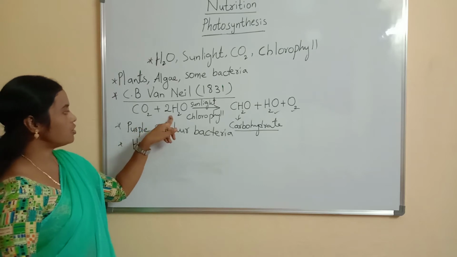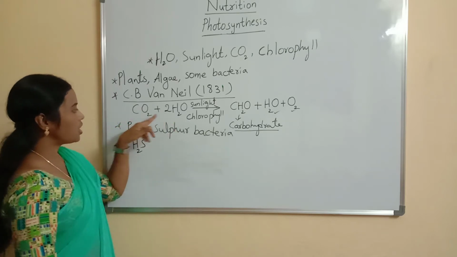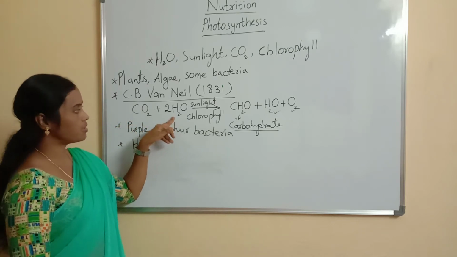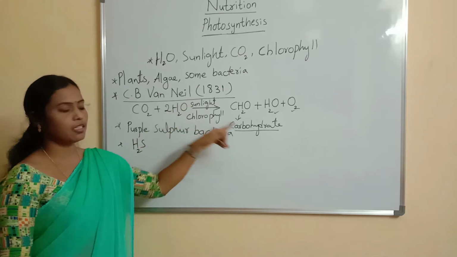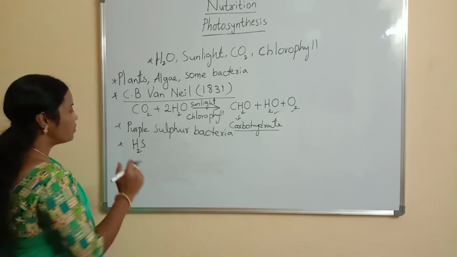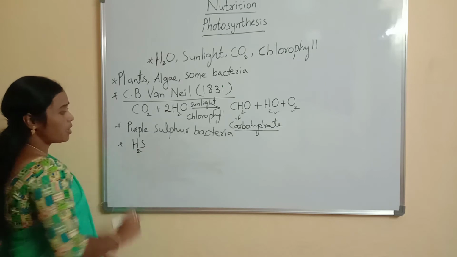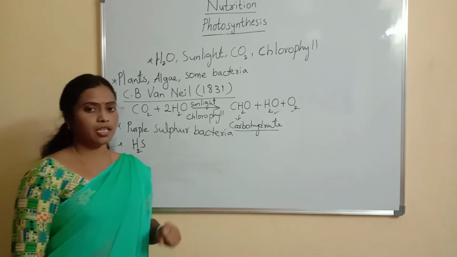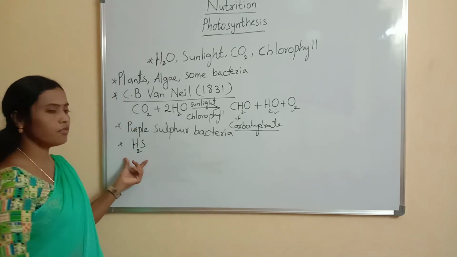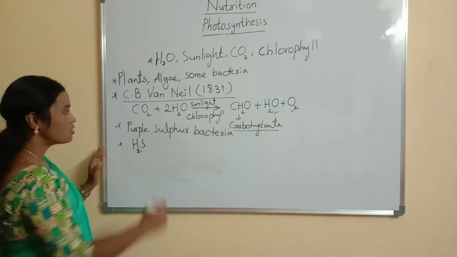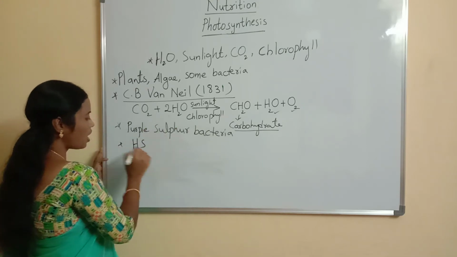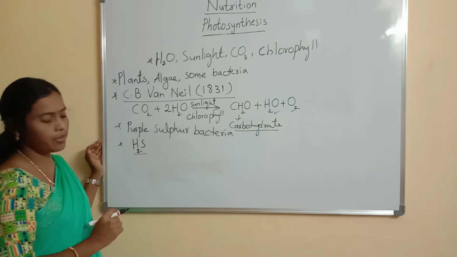Here in this equation you can see carbon dioxide reacts with water. In the presence of sunlight and chlorophyll, finally carbohydrates are produced. But for this purple sulfur bacteria, he used hydrogen sulfide as a starting material. So instead of water, he used hydrogen sulfide as a starting material.